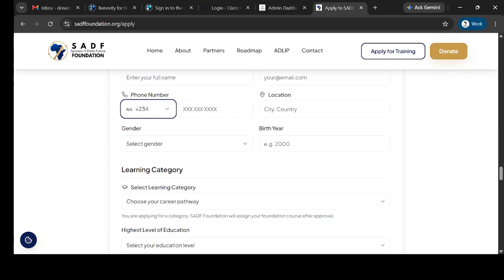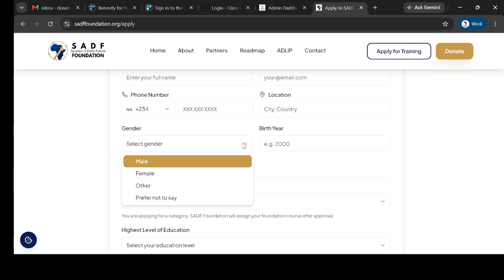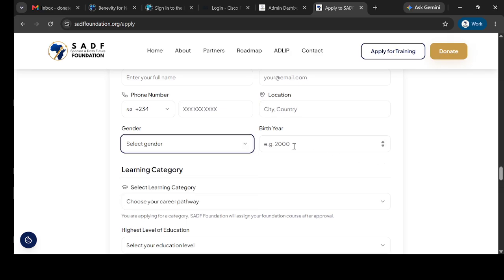Now, once you've done that, you come to your gender and select male or female. Some people might decide to say others, or prefer not to say. So it's an open choice for you. But I will always encourage you, if you're male, put male. If you're female, then state female. Now, when you come to your date of birth, we don't need your full date of birth. We only want your year of birth, so you enter your year of birth.